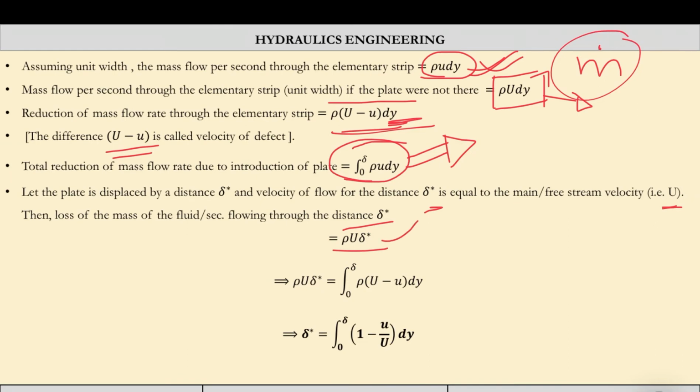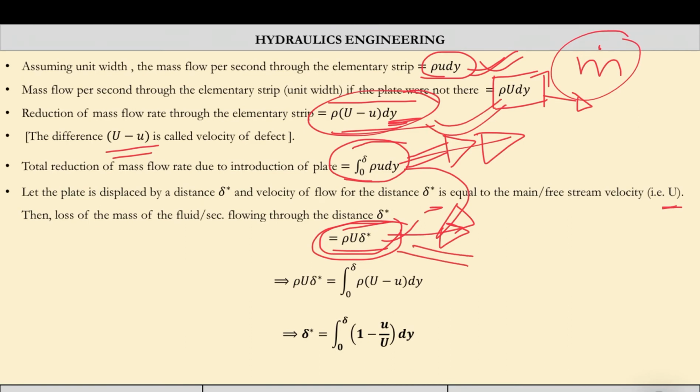So these two quantities: this is the loss because of the boundary layer, and this is the loss in terms of delta star. We have to make a relationship between these two quantities. Due to the introduction of the boundary layer, delta star is the distance up to which the flow is obstructed.